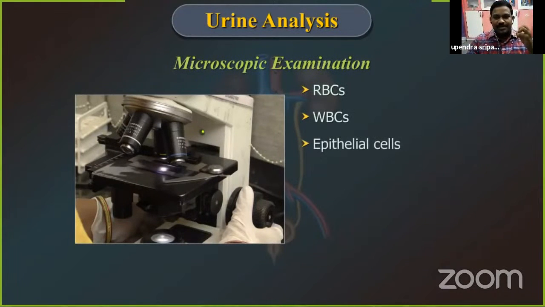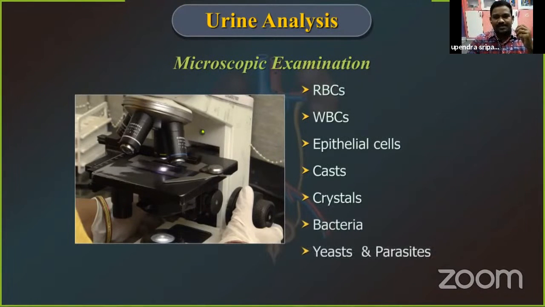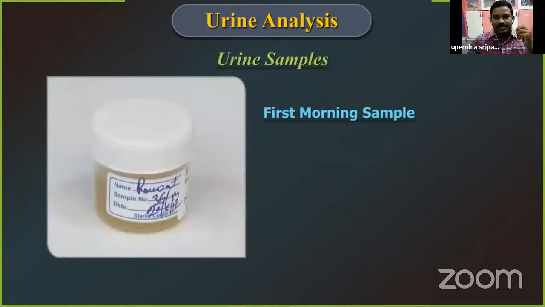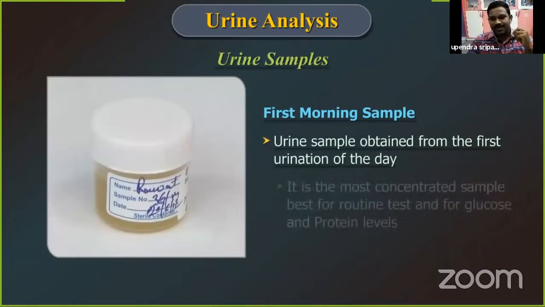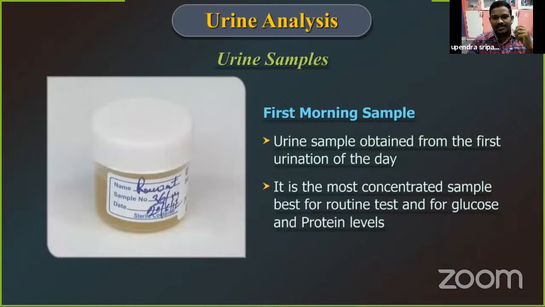RBC, WBC, epithelial cells are present or not in the urine. That is also examined in the urine test. It is the first morning sample. Urine sample obtained from the first urination of the day. It is the most concentrated sample.